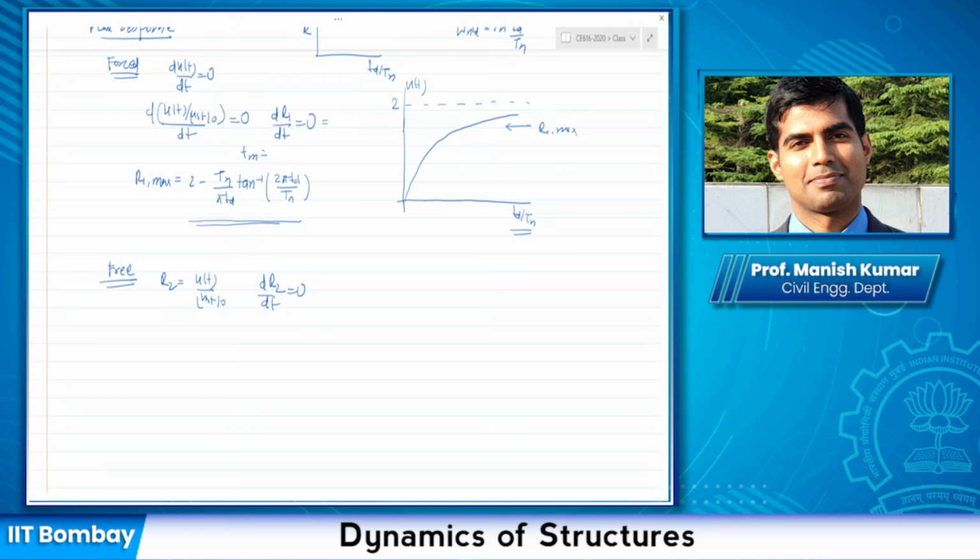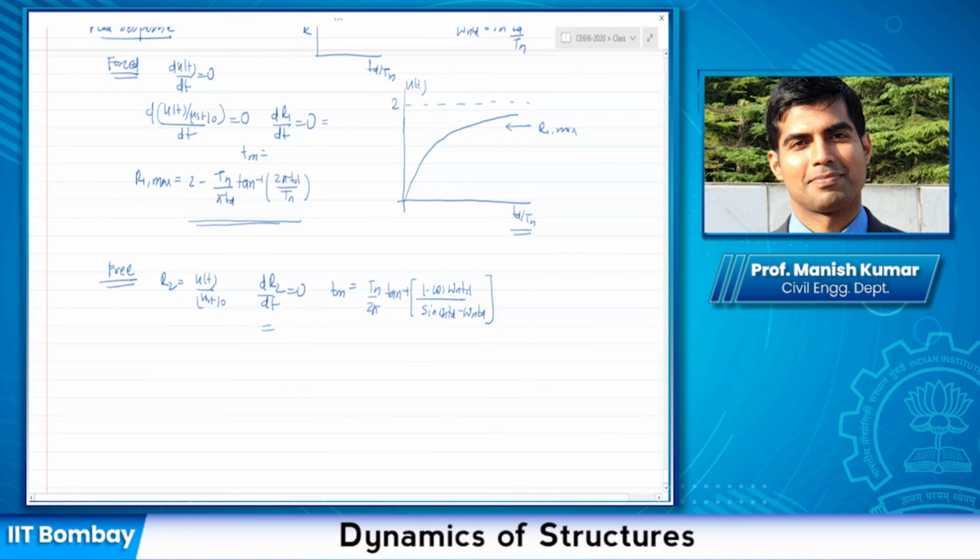But I'm just giving you the final answer for the time of maximum response, which is sine omega n Td minus omega n Td. You can substitute this value in your expression for R2 to obtain the maximum response.